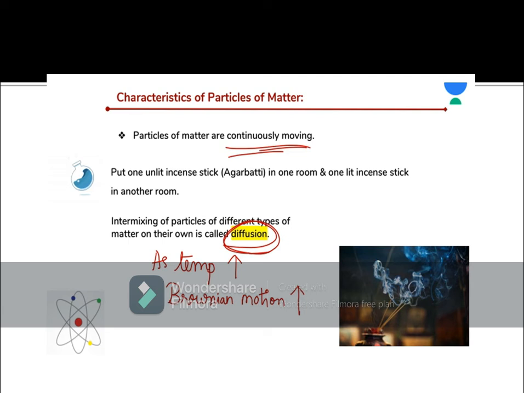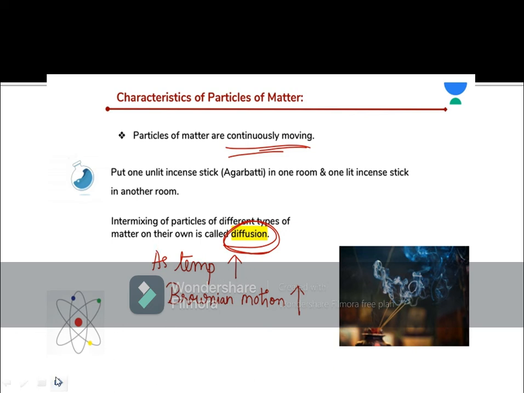So इससे हमें क्या पता चलता है कि जो Brownian motion है वो हो तो रहा है, अगरबत्ती का smoke Brownian motion हो रहा है, diffuse हो रही है वो air में, but जैसे ही हमने उसको जलाया, जैसे ही हमने उसका temperature increase किया, जो Brownian movement है वो increase हुआ, और इसलिए उसकी smell दूसरे room तक भी आ रही है. और जब तक temperature low down था, then the Brownian movement was low.